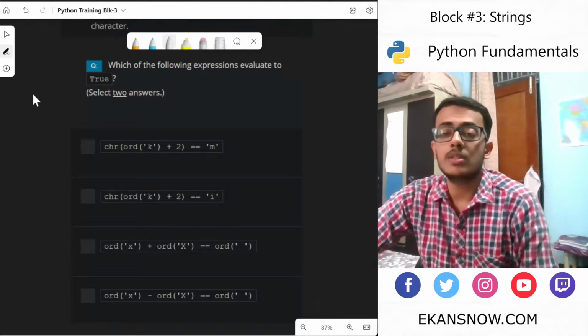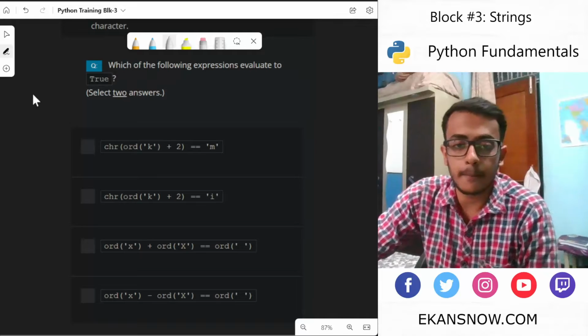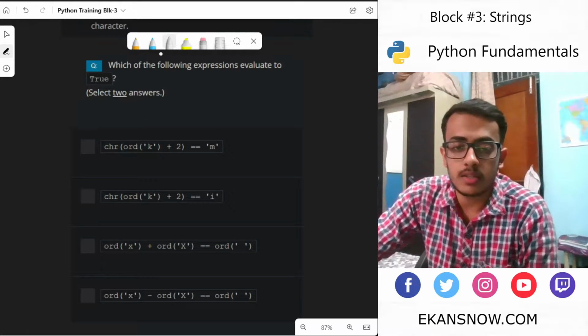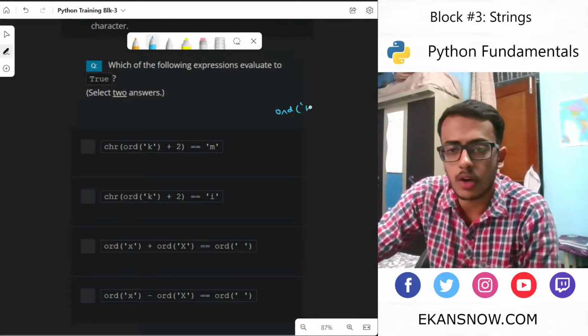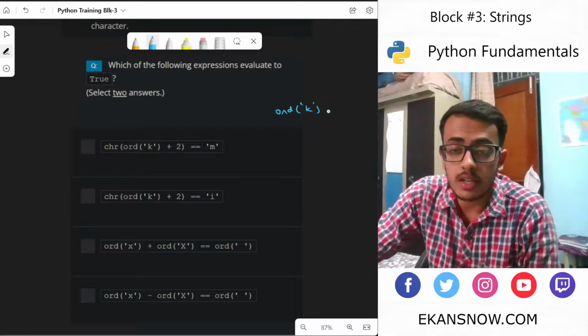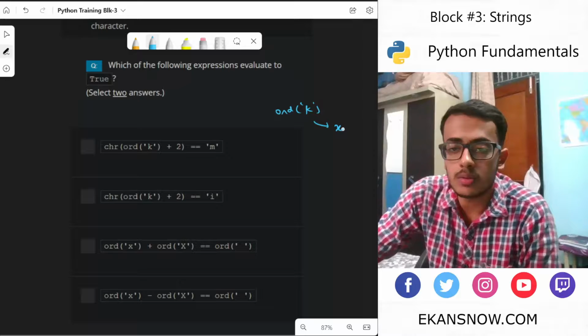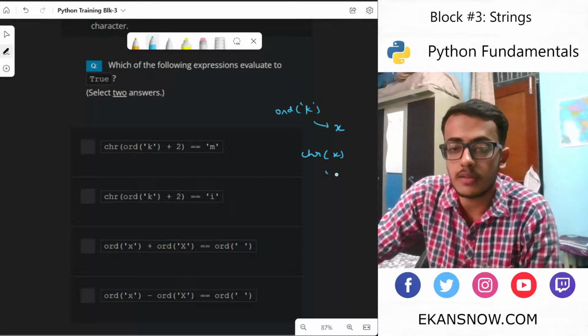Which of the following expressions evaluate to true? Let's understand what the ord and chr functions do. The ord function gets the code point of the respective character, say some value x, and chr converts that code point value into the respective character.